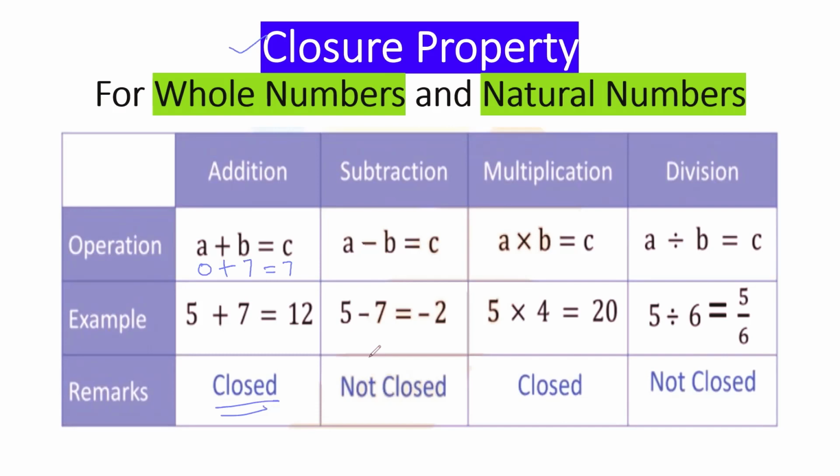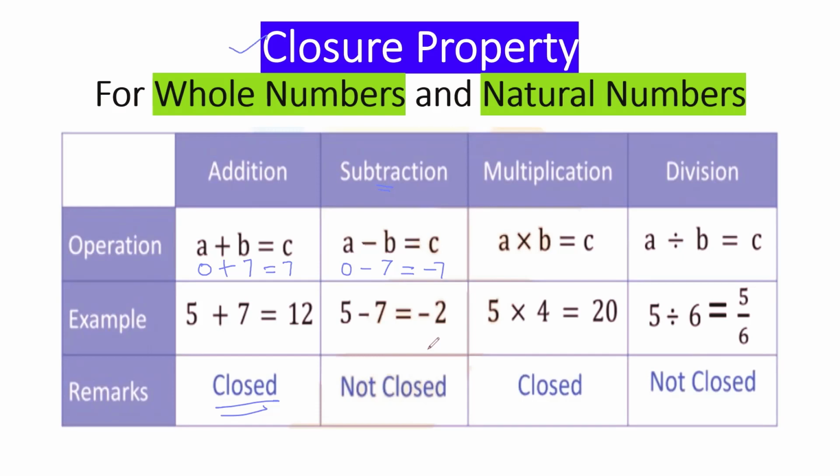Now subtraction. Again I'll take the same numbers, 0 and 7. So 0 minus 7, because it is the subtraction case, would be minus 7. But minus 7 is not a whole number. So in this case, the result is not appearing as a whole number. That means closure property is not followed under subtraction.